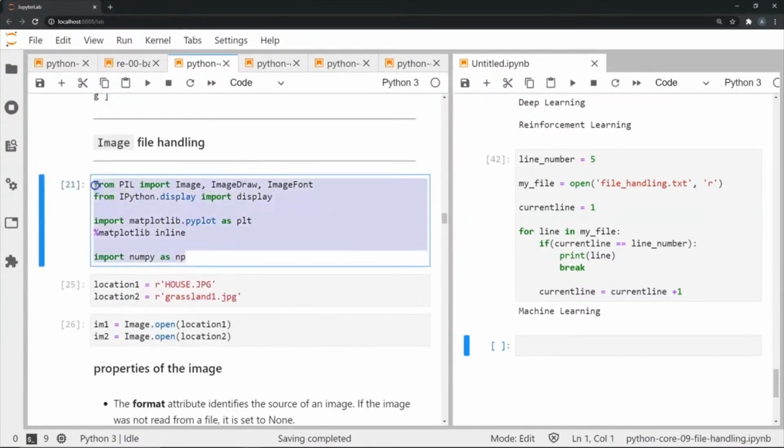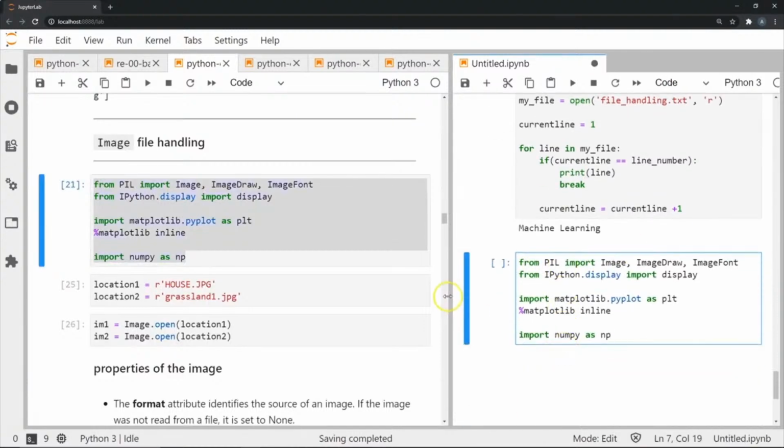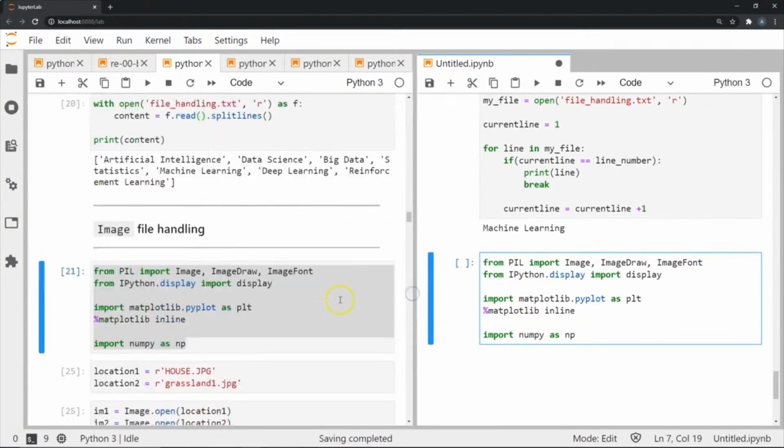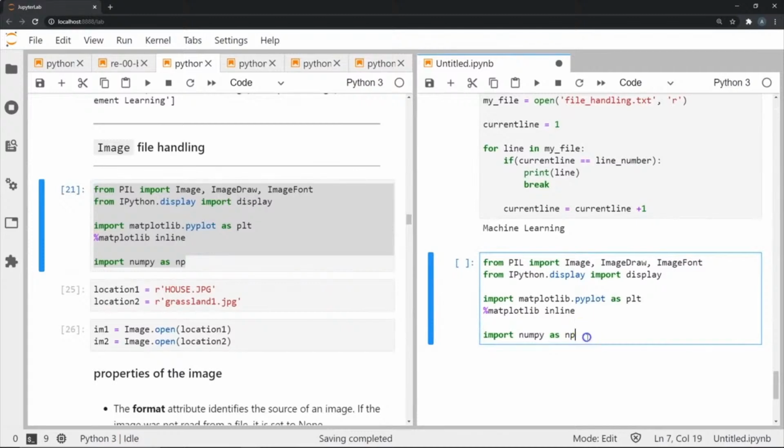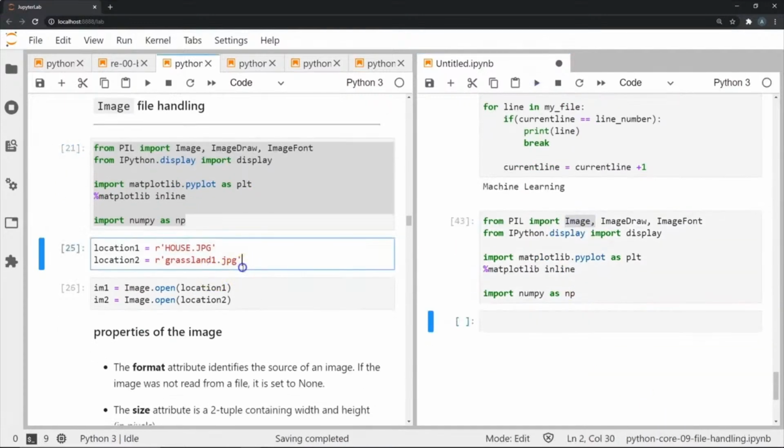So my first step is going to be importing a bunch of modules and packages. Now the details of these modules and these packages are not important as of right now because they will be covered in a future video. But just keep a note of some of these packages such as let's say NumPy and the image package. So once I've done this, let's move on to my example.